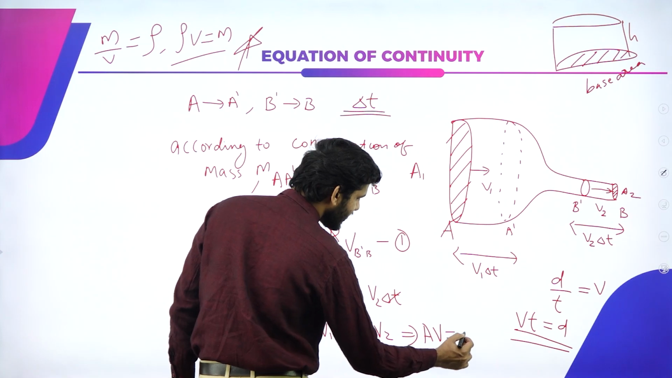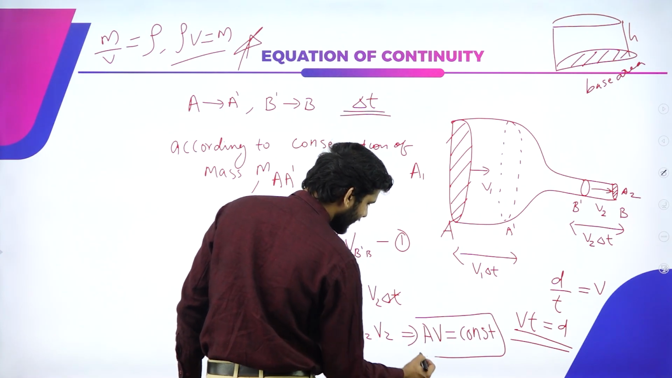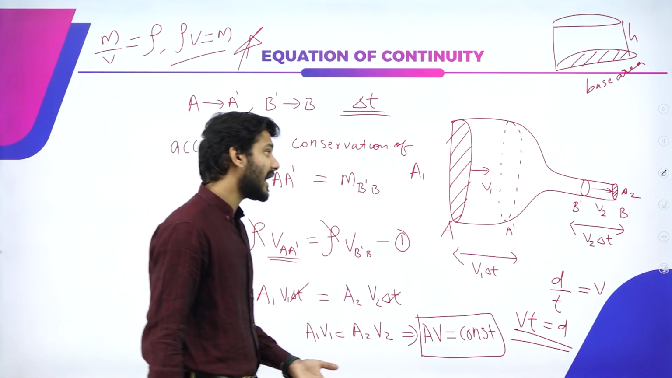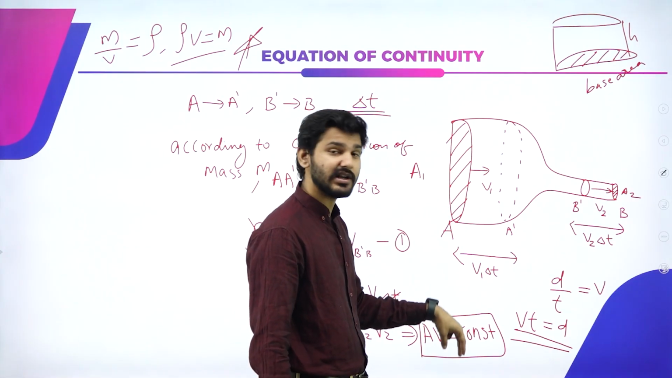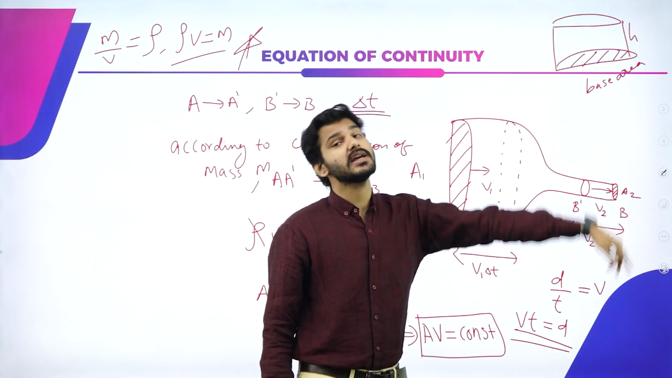This implies that A times V is equal to a constant. A times V is equal to a constant. That is the equation of continuity. It just states that if area increases, then velocity should decrease. And if area decreases, then velocity should increase.